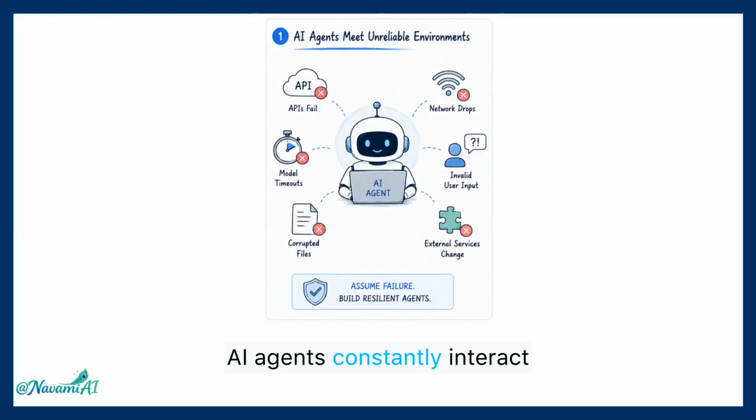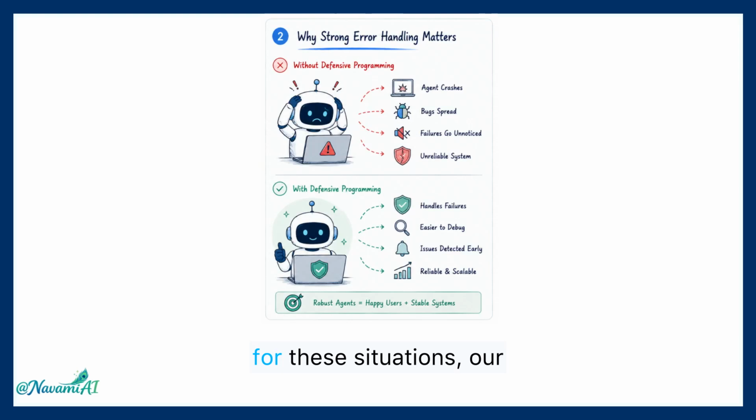AI agents constantly interact with systems that are outside our control. APIs can fail, internet connections can drop, models can time out, and users can provide unexpected inputs. If we don't prepare for these situations, our agents become extremely fragile. Professional AI engineers always assume that external systems can fail at any moment.